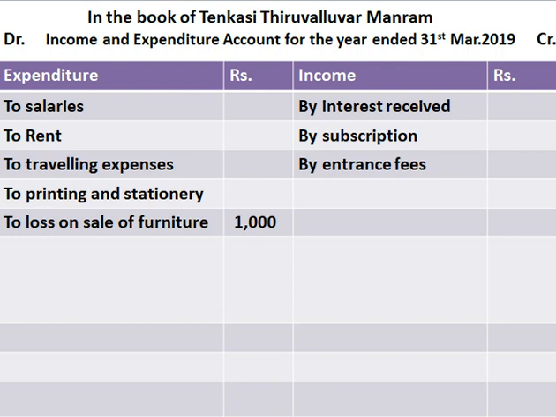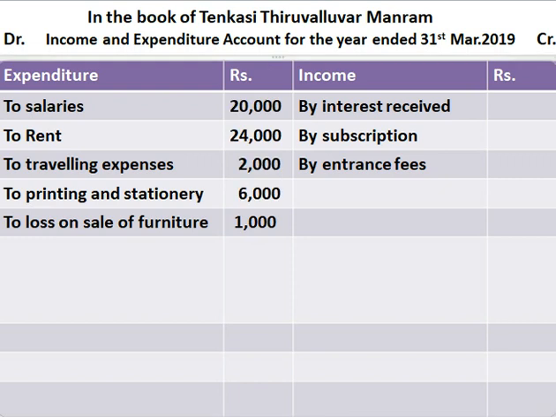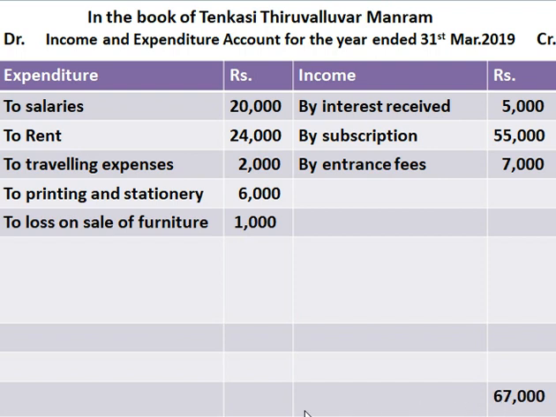And then we have to substitute the amount for the rest of the particulars. The amount for the rest of the particulars are, and the next step is we have to add the amount of credit column which is greater than debit column, and the amount of credit column is 67,000. And we have to balance the same amount in debit column also, which is 67,000.